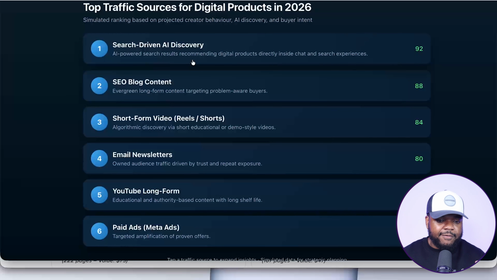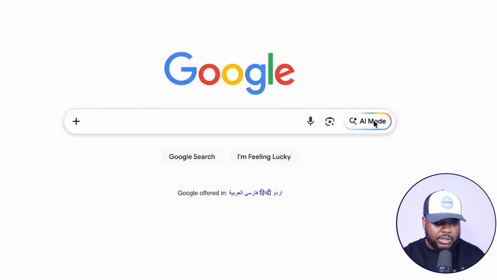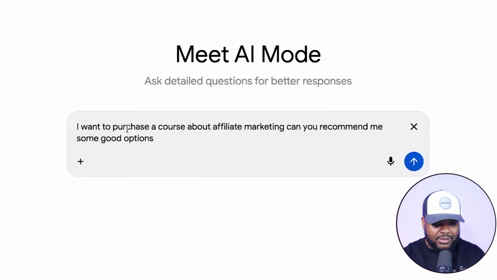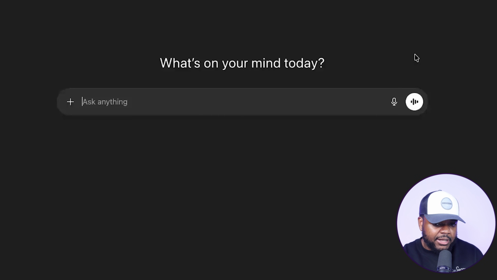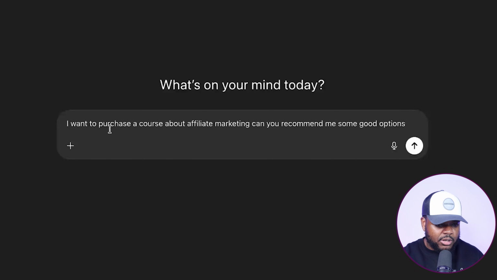And I want to give you a final example of how this works. So if I just go over to Google, if you didn't know, they've got their AI mode that you can click into and you can search for whatever you want. You can type in something like this. I'm just using this one as an example. I want to purchase a course about digital marketing or maybe affiliate, whatever it is. Can you recommend me some good options? Or what I could do if I was looking to buy this type of course is go on to ChatGPT. Let's use this one instead because that's what the whole video is about. I'm just going to enter the same search term in there just like that.